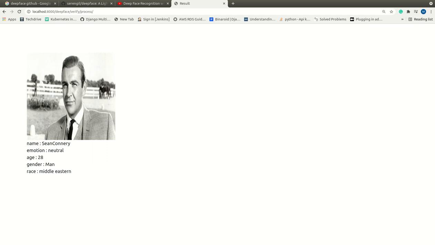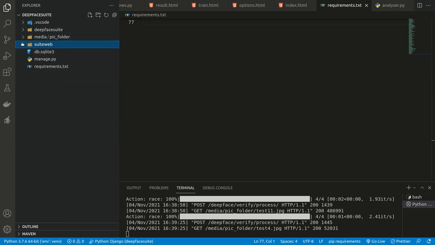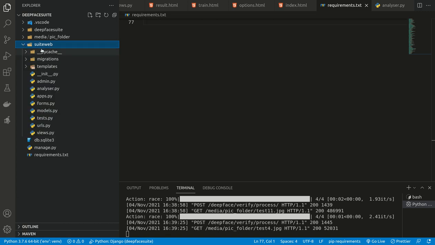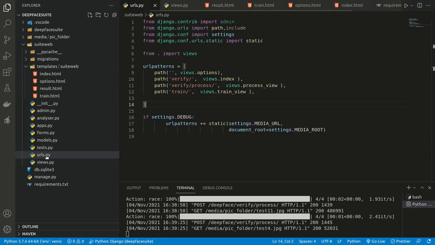Okay, now I will explain how the coding part works. I used the Django framework, though we can also use Flask. I used it because I am a little bit more comfortable with Django. I have created a new app, named Student Web. Here we have a template folder with index, select option, result and train, so I have created 4 template files. Here we have a URL, which redirects to the particular view.